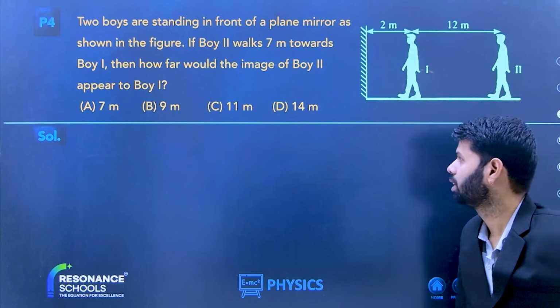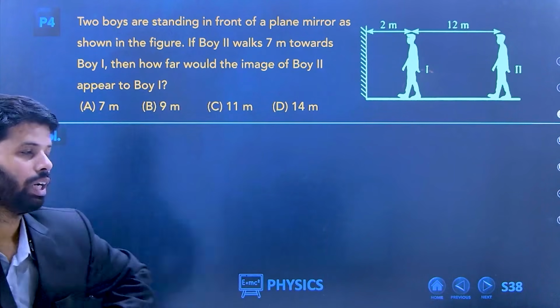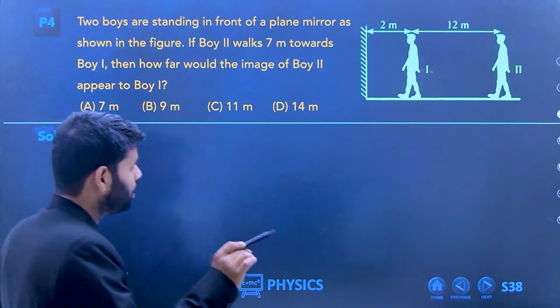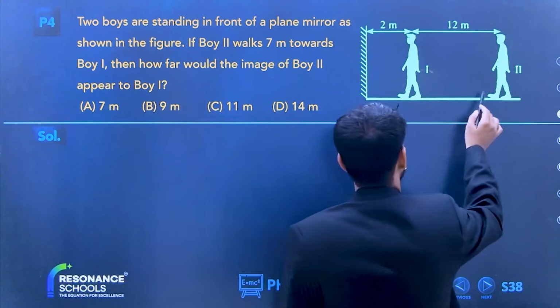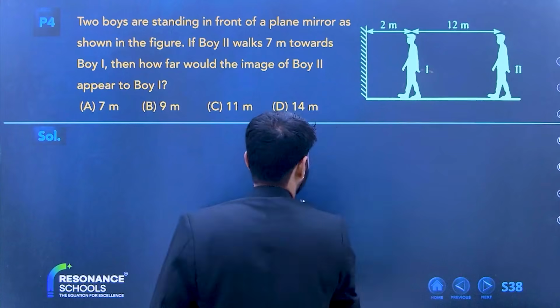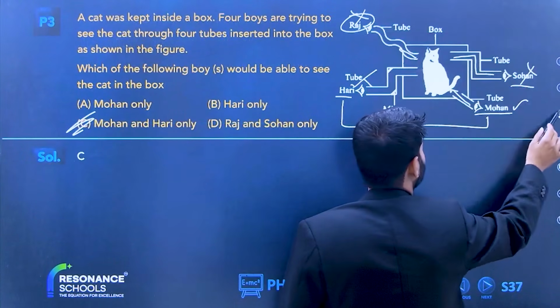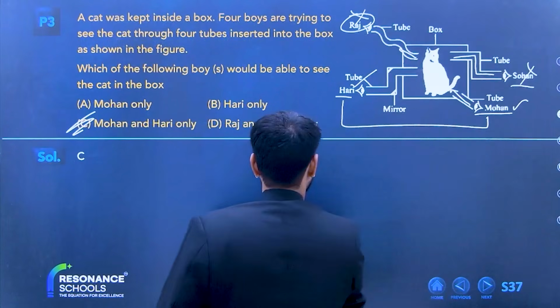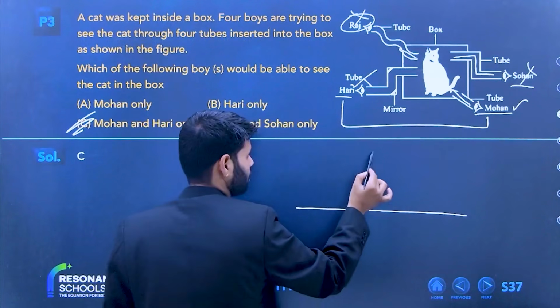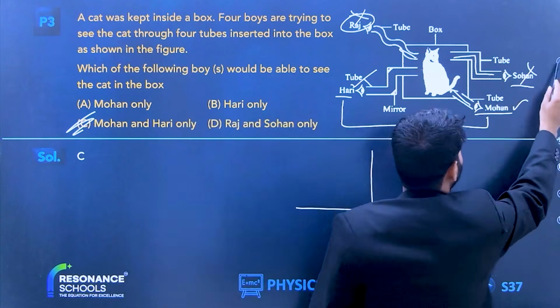Very nice. Now you have to use your brain. Tell me, how far will the image of boy 2 appear to boy 1? Better use your pencil and all those things, okay? Use these things, otherwise you will not be able to solve it. I am also drawing. So let us see, this is the mirror. It got dark.